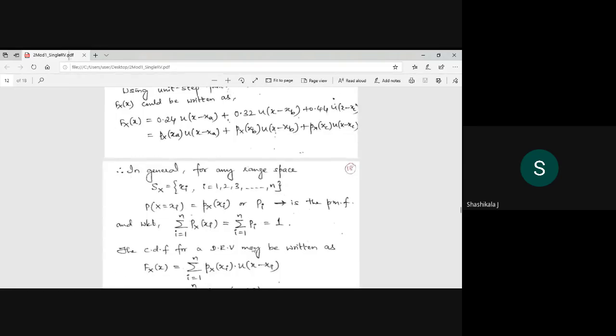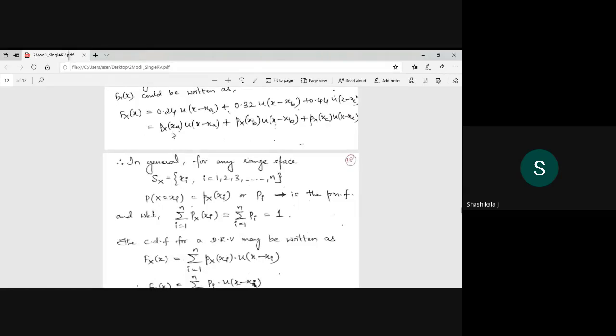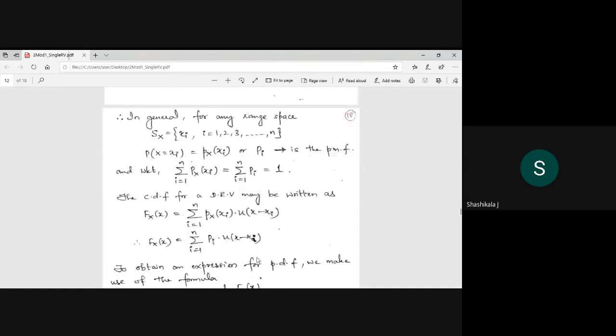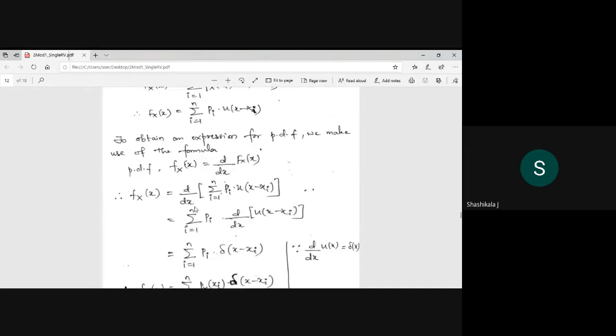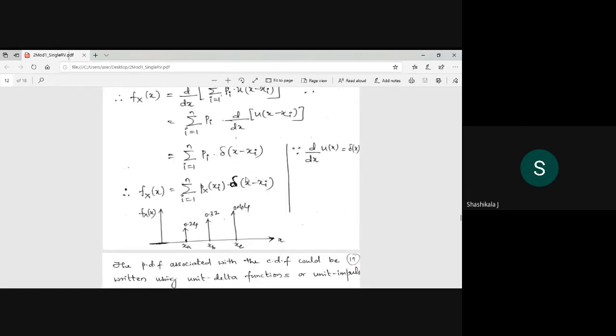The sum of p is equal to 1, and the CDF you are going to write as sigma of p of xi into u of x minus xi. Then its derivative, the derivative of u, is nothing but the delta function, the impulse function delta of x minus xi, and this delta exists only at xa, xb and xc. So you will have the probabilities 0.24, 0.32 and 0.44. Actually in a signal, this represents the amplitude of that signal.